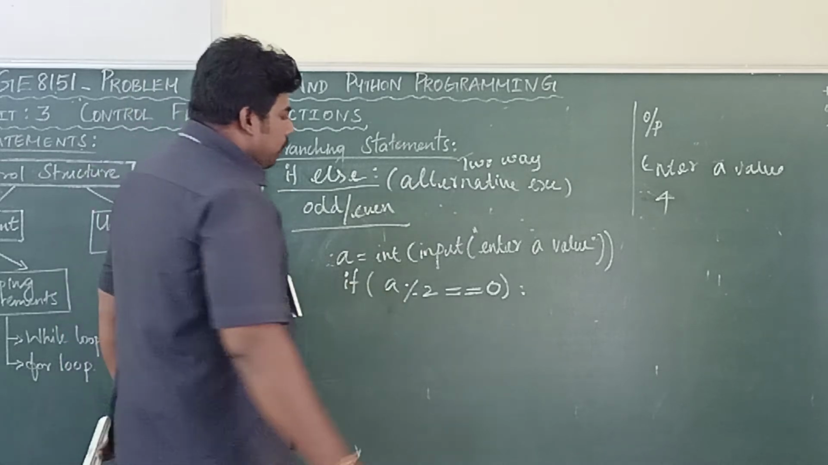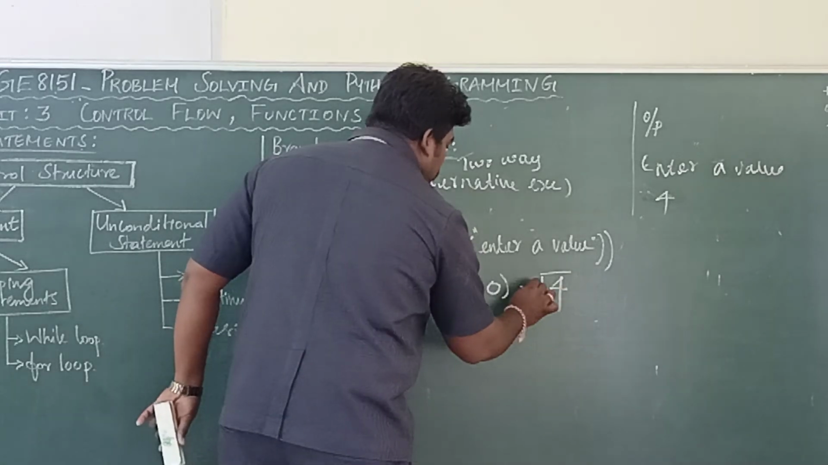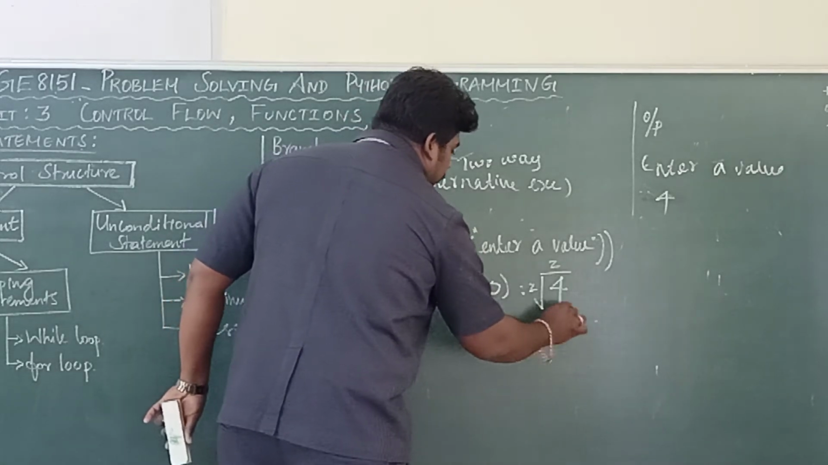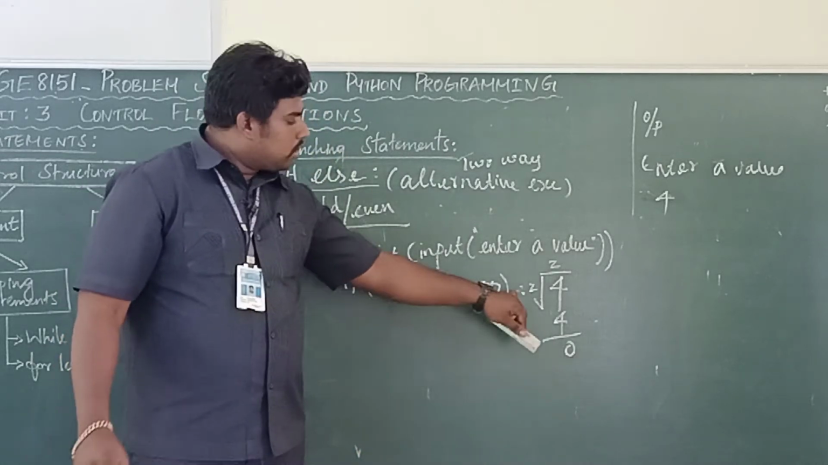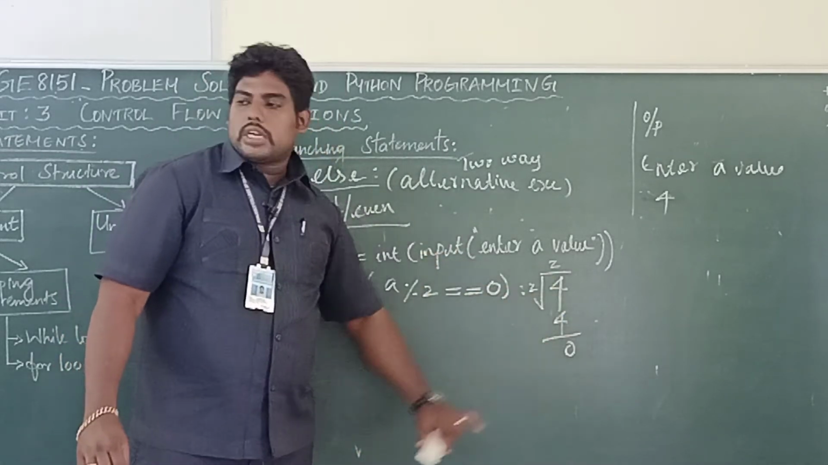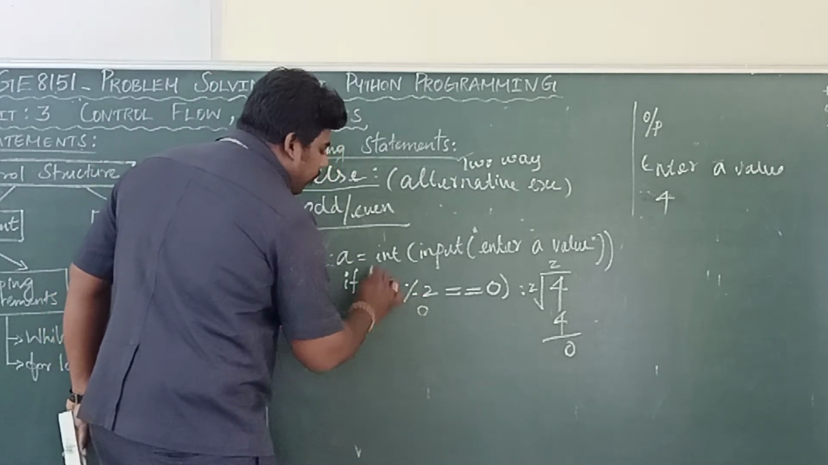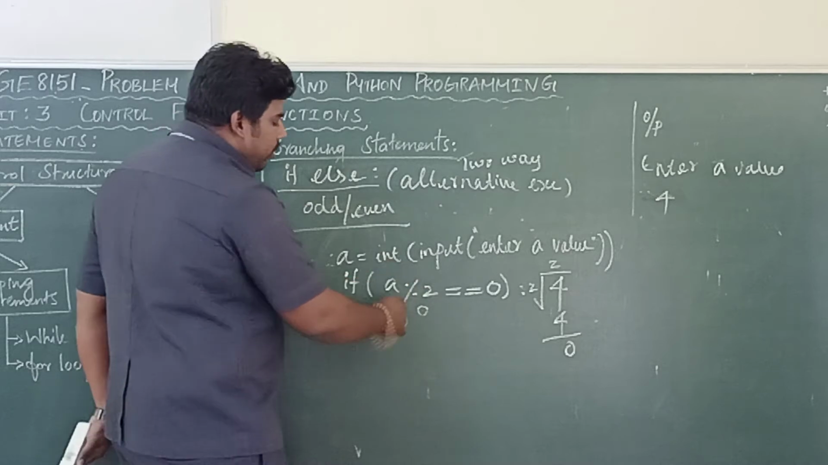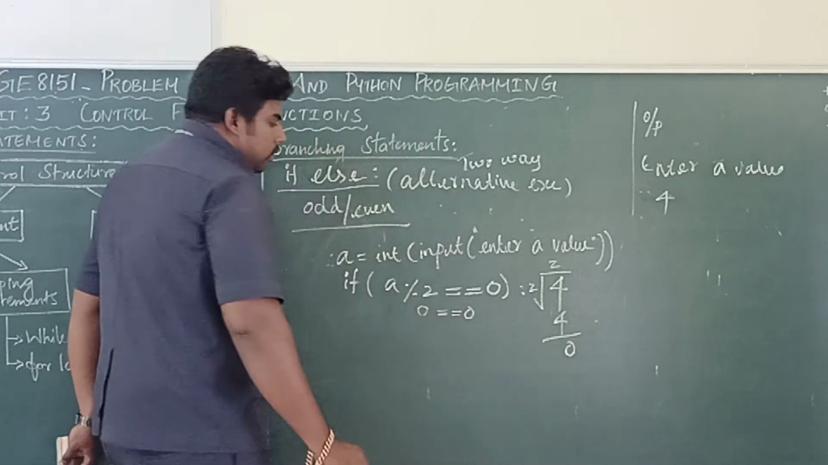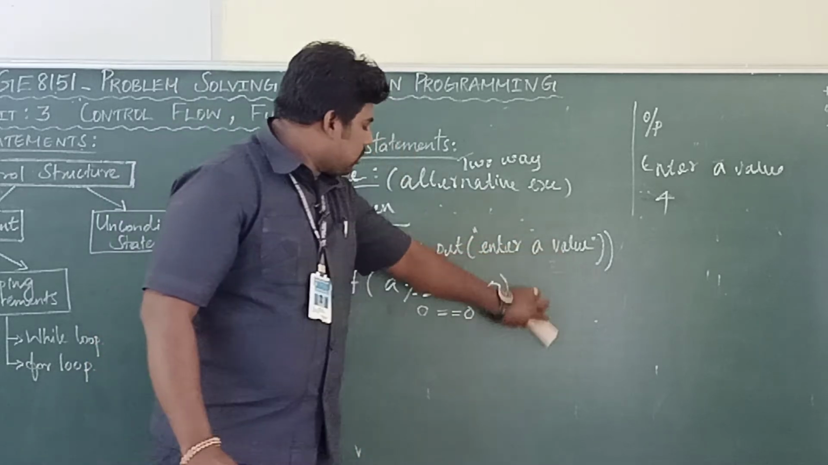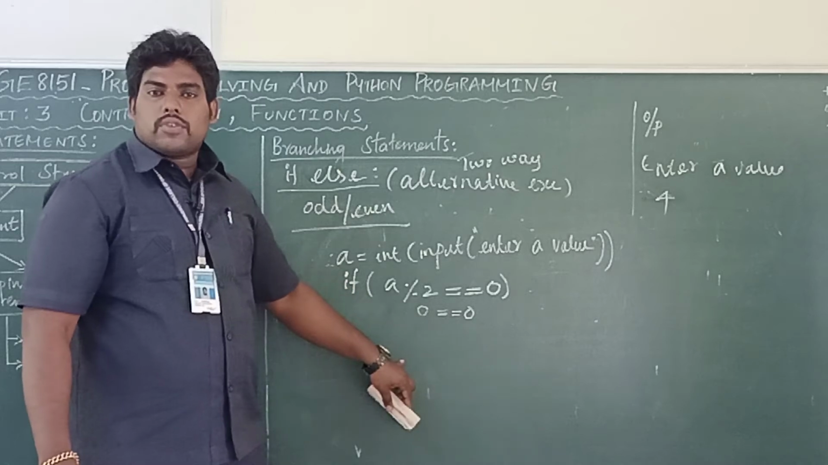See here, what's the a value? 4. 4 divided by 2: 2 2s are 4. Your remainder is 0. Is it correct? 2 2s are 4, so you are getting the remainder 0 for this expression. 4 % 2, what's your answer? 0. 0 equal to 0. Condition true or false? True.